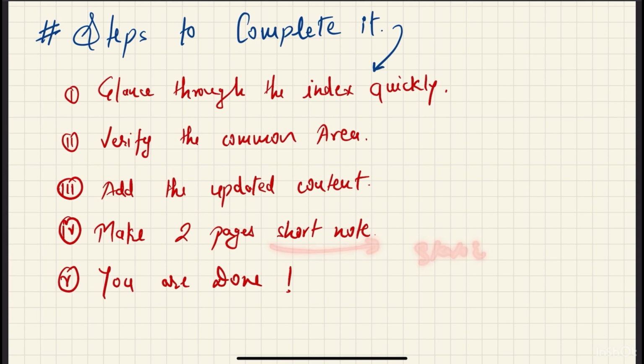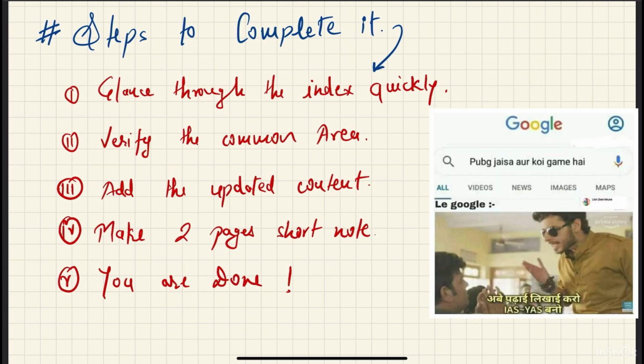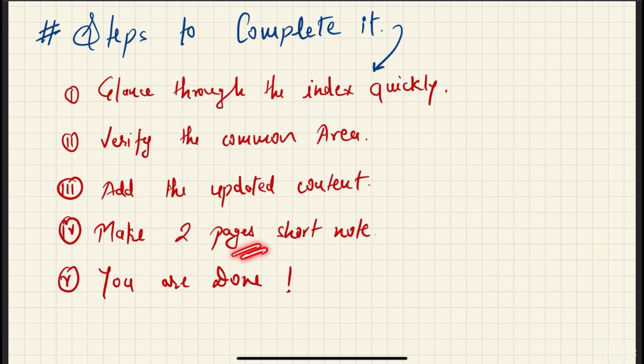Static is there, and I think 70% of the paper is from static only, but that is not sufficient to clear the exam. So that's the reason we need to have some equilibrium on that part. Whatever you find helpful for your side, you can use.